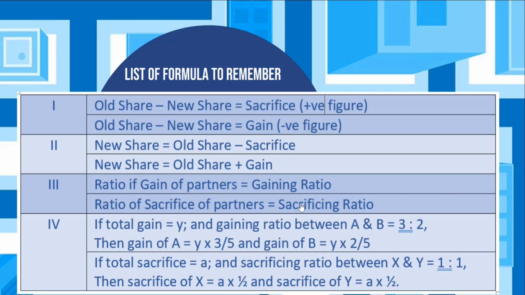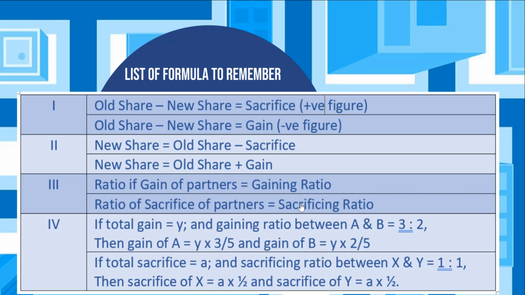Final set, if the total gain is equal to a variable y and the gaining ratio between two partners A and B is 3:2, to get the gain of partner A, we should take the total gain, which is y, and multiply it by the gain ratio of A, which is 3 divided by 5. And to get the gain of B, again we take the total gain y and multiply it by the gain ratio of partner B, which is 2 divided by 5.